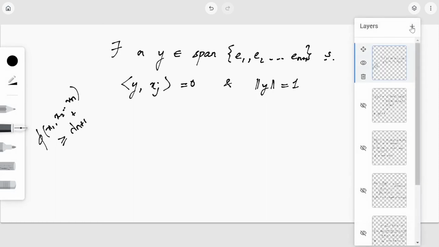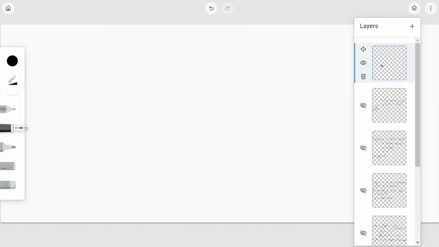So for that, since inner product y xj is equal to 0, that is y is an element of span of x1, x2, etc. x orthogonal, which we have stated before. So for that, what I am going to do is consider by definition of phi of x1, x2, etc. xn, it is actually the supremum value of inner product txx, right? Where this x is an element of span of x1, x2, etc. xn.